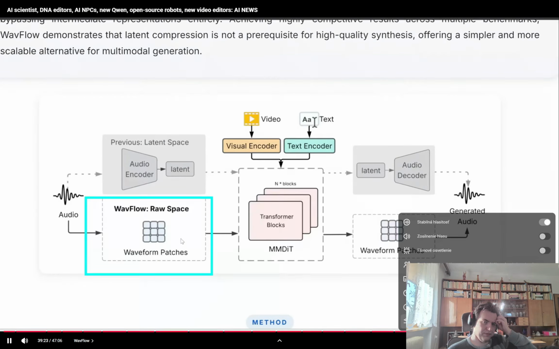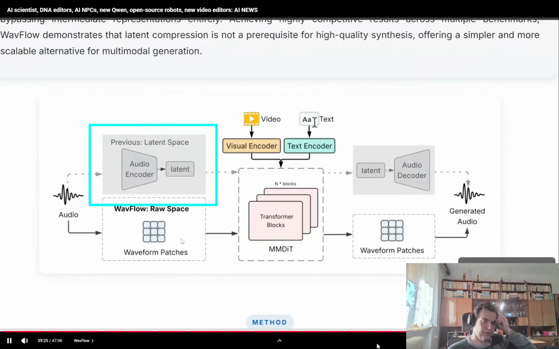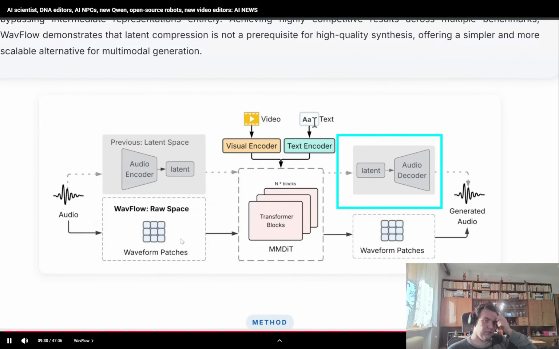Modern audio models first compress audio into this latent space and generate everything inside this compressed space, and then it decodes it back into sound. This is to make compute more efficient. But WaveFlow completely skips this middle step. It just takes the input for the audio generation and outputs the actual waveform directly without using any VAE or latent compression. So basically, it's faster and needs less compute, and in theory it should make the sound a lot cleaner and more realistic.